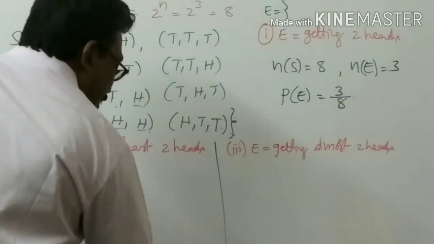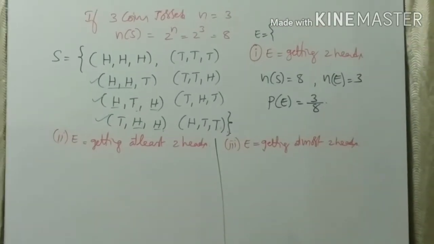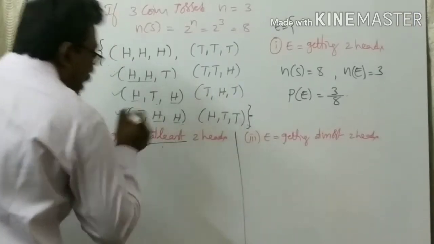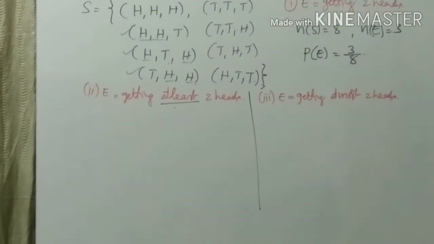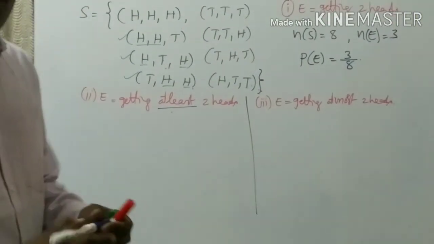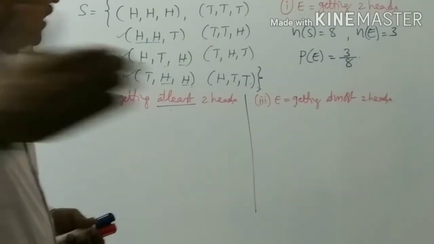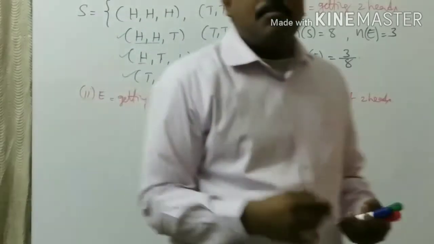Now the question comes here: probability of getting at least 2 heads. This word is very, very important. Apply it to your own live example.